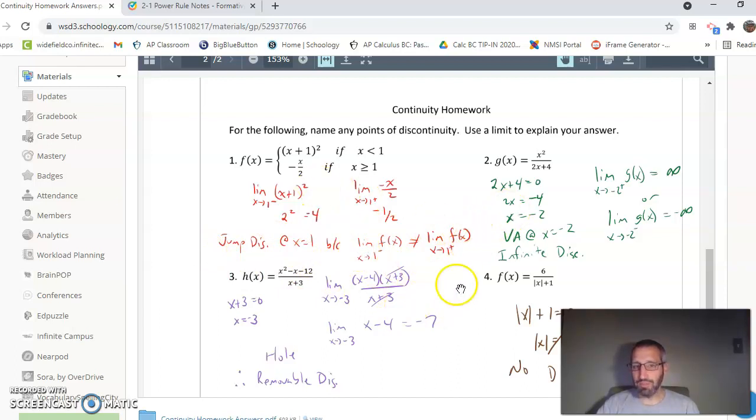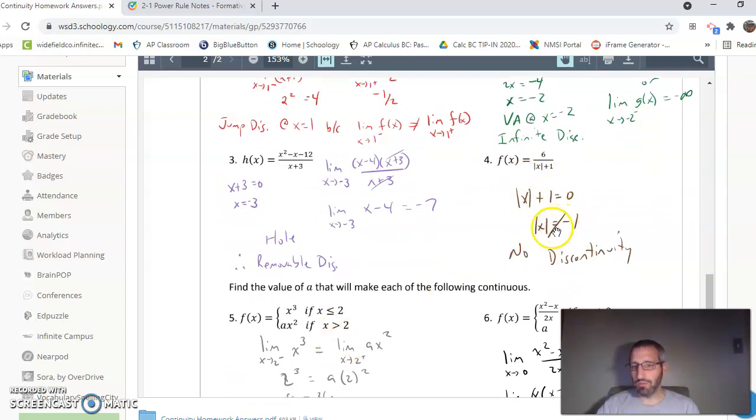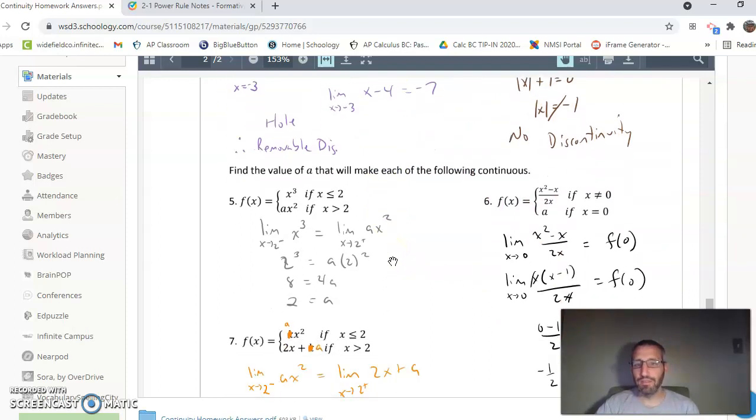I won't go as in depth on the other ones. Number 2 and number 3, I definitely see some limit statements, so you should have some sort of a correct limit statement there to get point number 1. And then, infinite discontinuity and removable, okay, right? Number 4 gets a little tricky because the denominator never equals 0. So if you set it equal to 0, I guess that can be worth our first point, and then stating that there's no discontinuity can be point number 2.